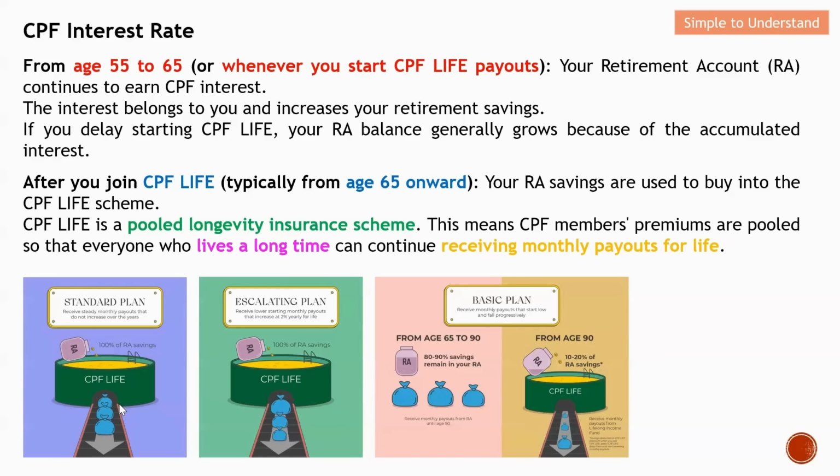So basically, this is why for the CPF interest that we earn from age 65 onward, we don't own the interest anymore. This in fact belongs to CPF Life, and the interest that we earn after age 65 provides a longevity insurance scheme for those who live a longer life, so they are able to continue to receive a money payout.